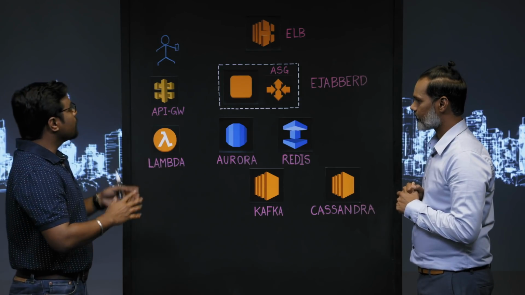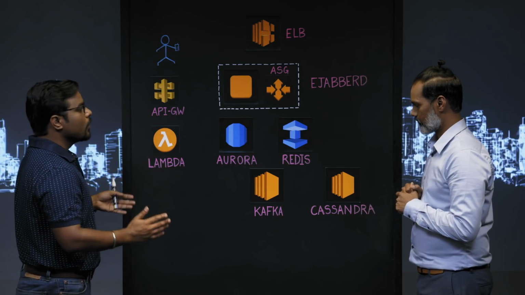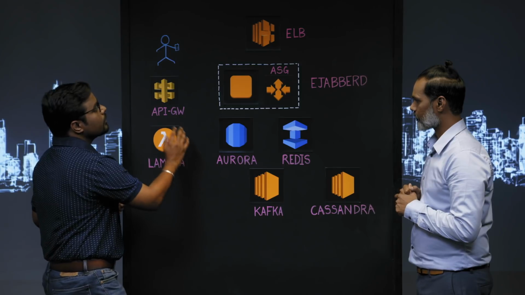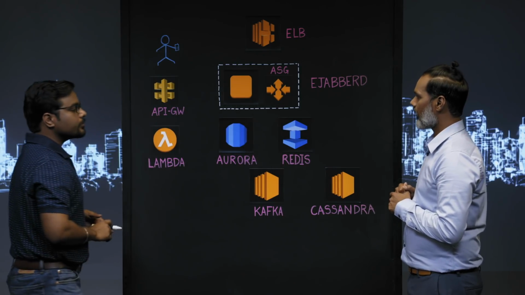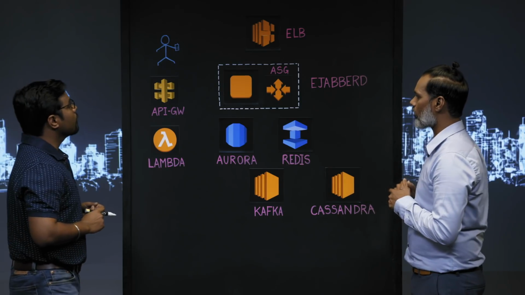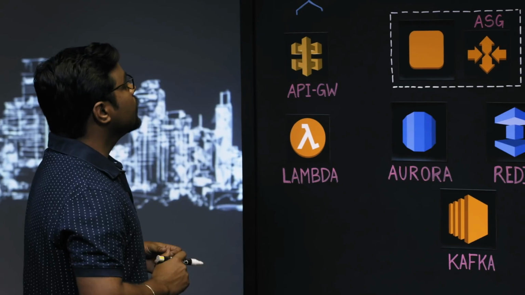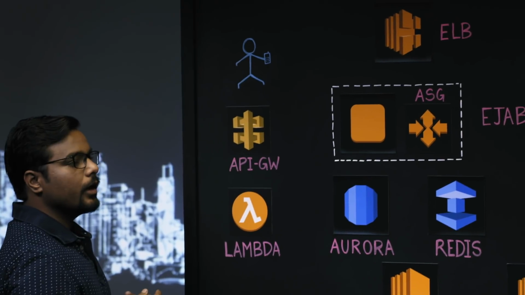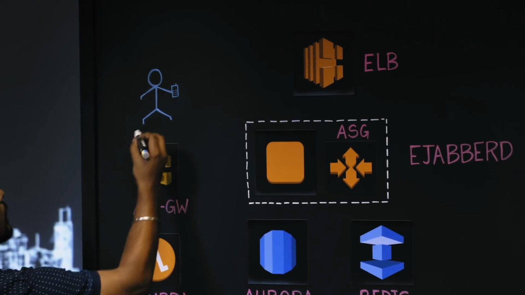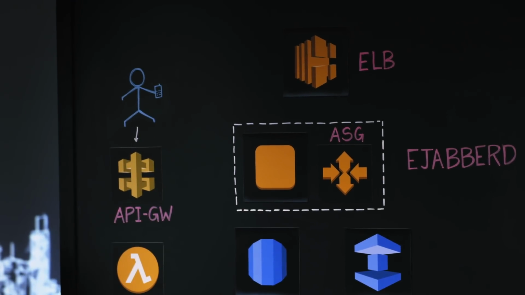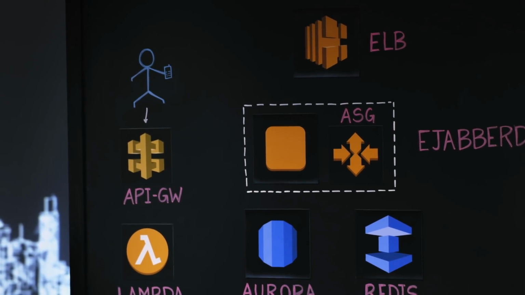Sure. So at a meta level, we have 3 layers. First is the authentication layer. The next is the messaging layer. And the third is the analytics layer. Okay. And how does the authentication work out for you? Sure. So the user is using an Android app. The app connects to the API gateway. Behind API gateway, we have the Lambda function running.